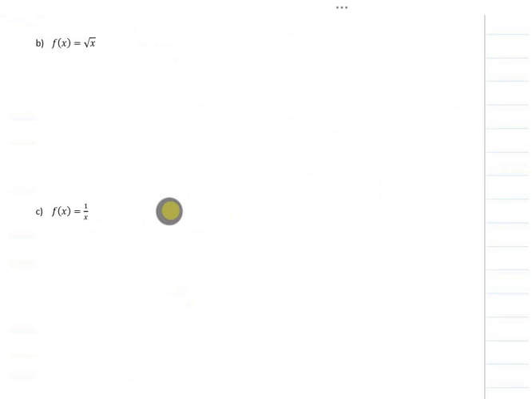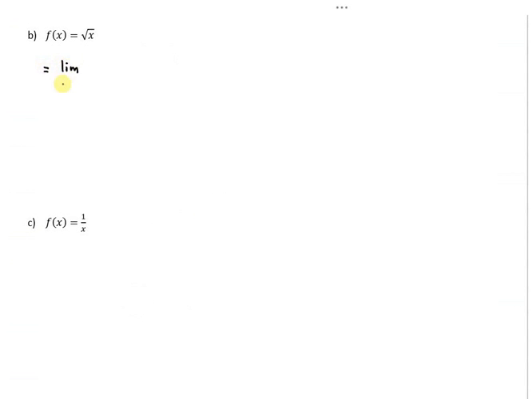For square root of x, I want the limit as h goes to 0 of f of x plus h minus f of x divided by h.